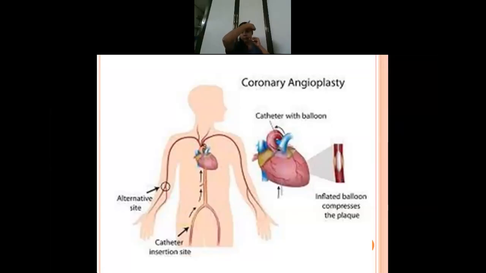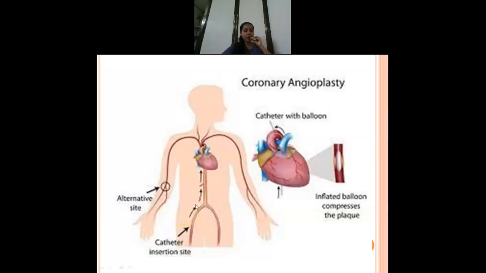Okay, so as the catheter reaches the heart and the place of obstruction, where there is atheroma or plaque, what will be done? The balloon tipped catheter will be inflated and deflated so that it will compress the atheroma or the plaque. Once the atheroma or plaque is compressed, they will deflate the balloon and remove the balloon tipped catheter. Then the remaining aftercare is the same.